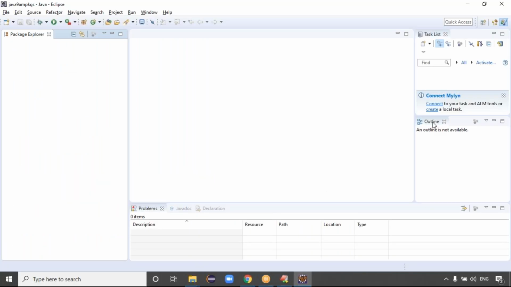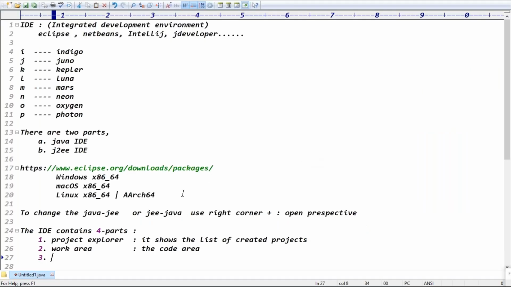The third one is called outline, guys. Here we have the outline. For example, we have 10 classes, and the 10 classes contain multiple methods. We are in the first class, but I want to move the cursor to the 10th class. Then what do I have to do? I have to scroll down. But without scrolling down, the outline shows all the 10 classes. Whichever class you want, just select that class, and automatically the control goes to the corresponding class, guys.